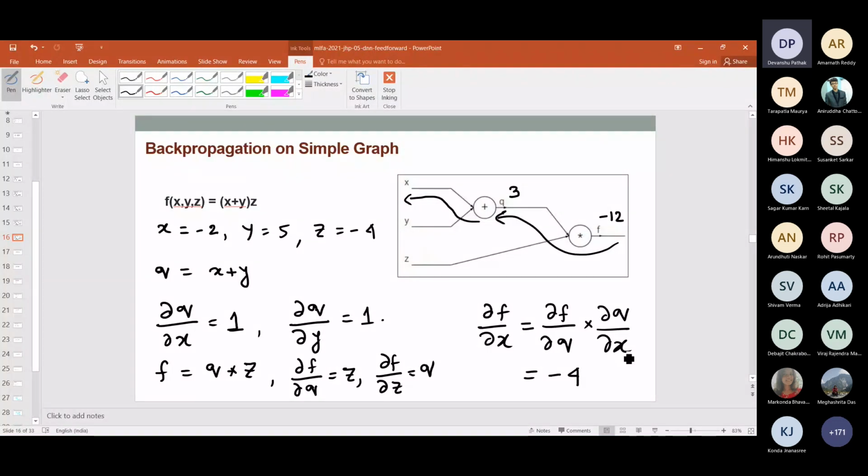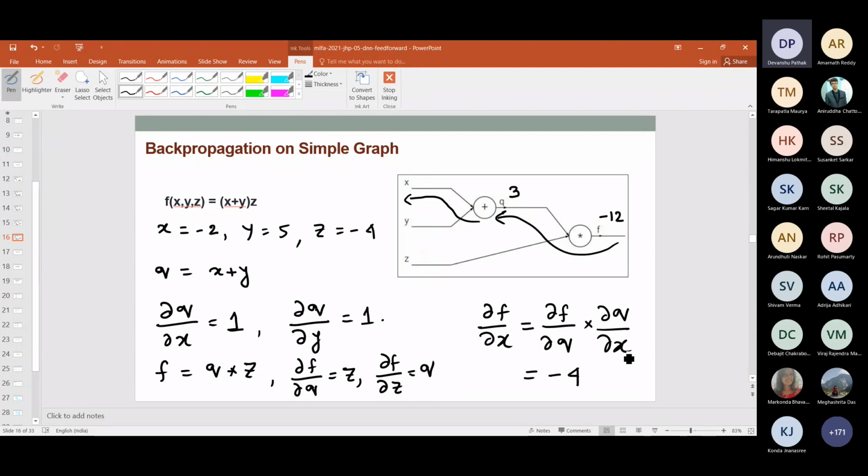There are some differences with the terminology that different people use. When I'm dealing with a single variable, I can call it derivative. When I'm dealing with multiple variables, I call it partial derivative, and so on. Gradient, depending on the individual, can mean an individual quantity, something like del f del x. Or sometimes when people are dealing with large networks or multivariate functions, the gradient may mean the entire vector, for example, the vector of all the partial derivatives. So this is just the terminology, nothing else.